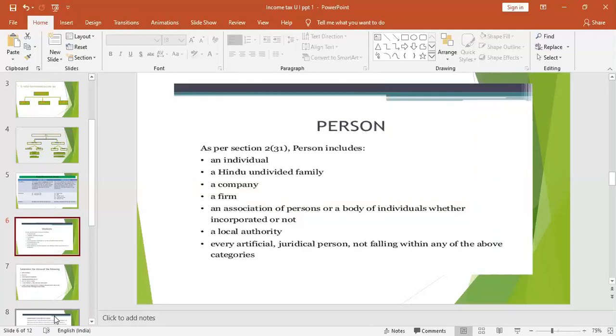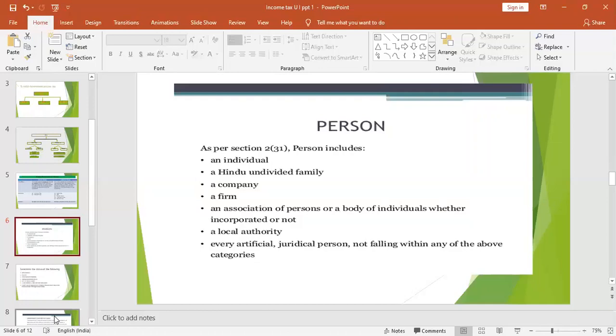Like here, a cricket association has been formed. For example, Mr. X joins with KVB Bank Limited, with a local authority and with companies or any other like body of association. They join together to collect funds. So it is called an association of persons.